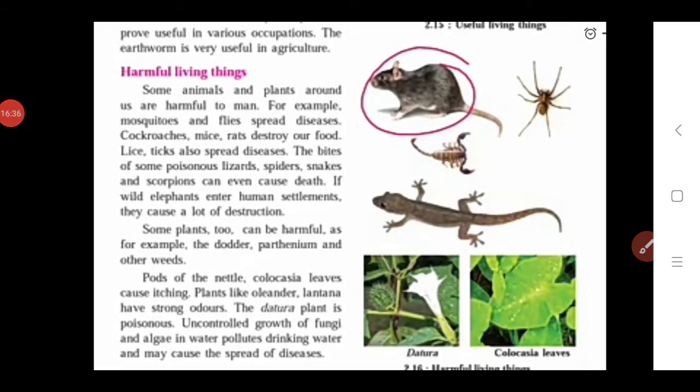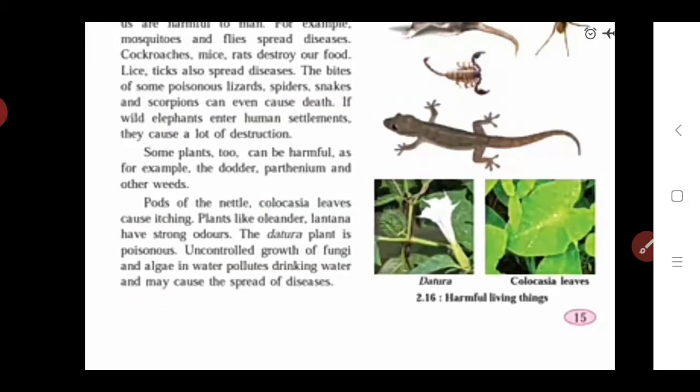So in this way we see which are the harmful living things and which are the useful living things. In harmful living things we see some insects, some animals, and in plants we see some plants which are very harmful. Some are poisonous, some pollute the water, some of the plants have poisonous flowers. Some of the plants pollute the water. So in this way we see the harmful living things, and also we see the useful living things.